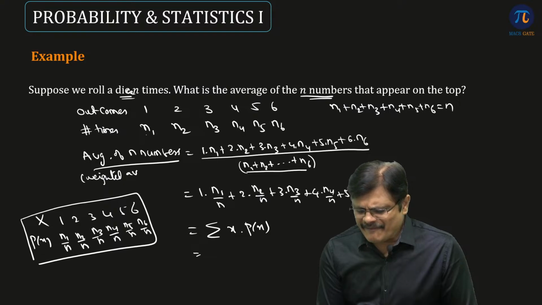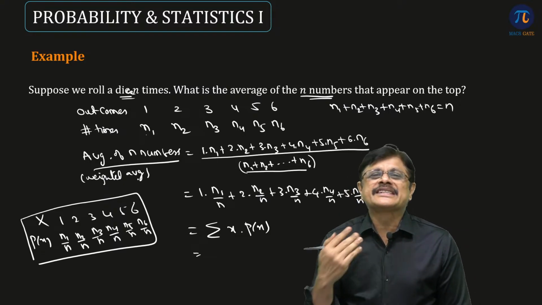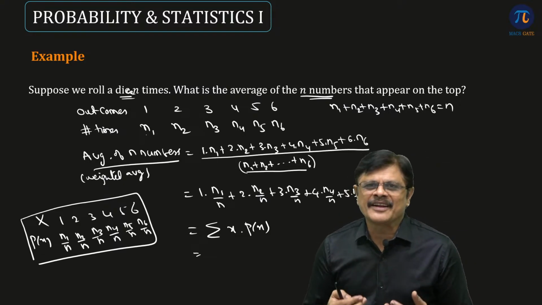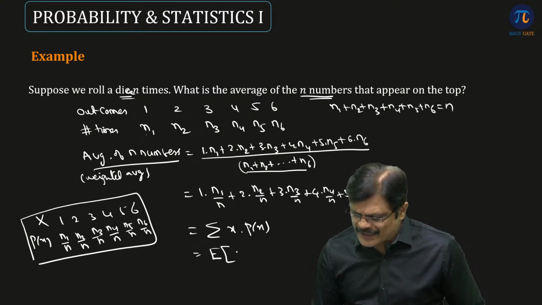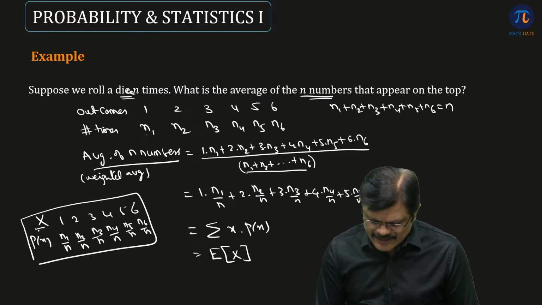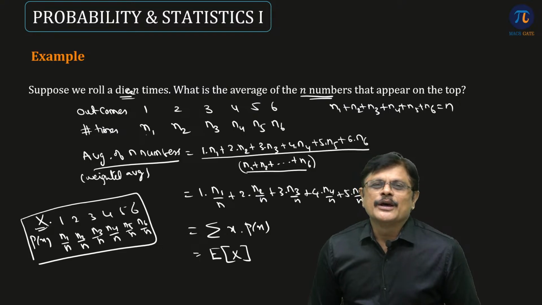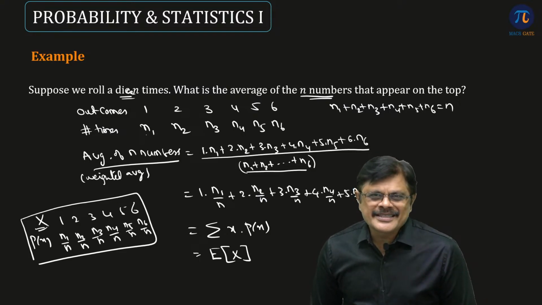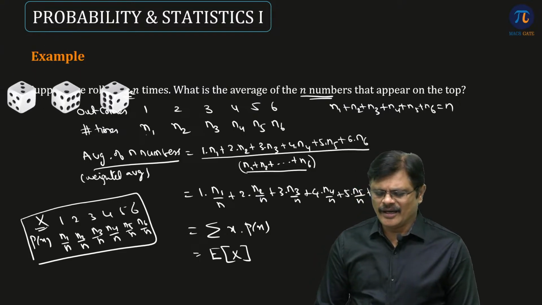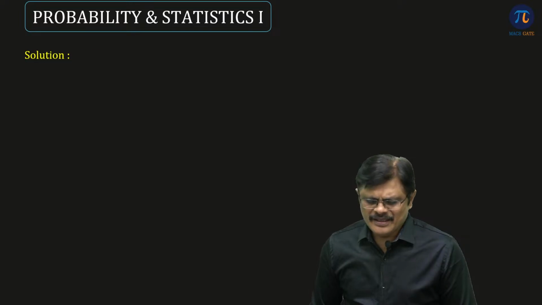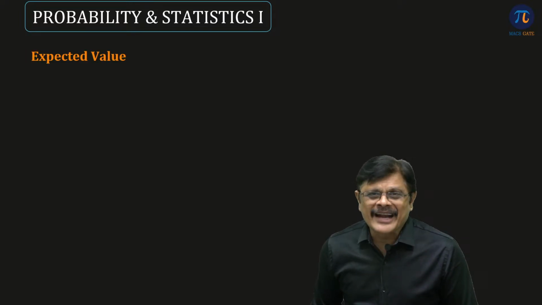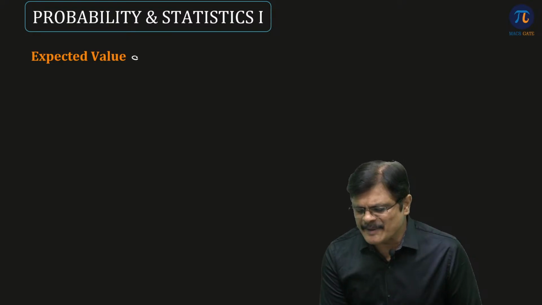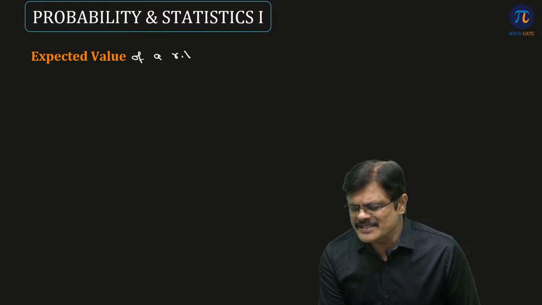What do you mean by weighted average, sir? If each value is repeated, instead of getting average, we get weighted average. And that weighted average is what we call the expected value of this particular random variable. So with this motivation, let us define, of course, this one you can just ignore, the expected value of the random variable. So how do you define the expected value of a random variable, sir?